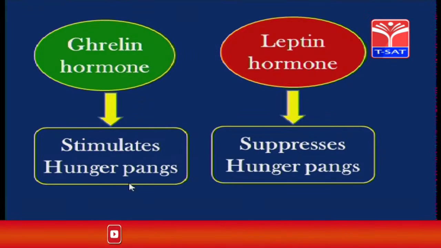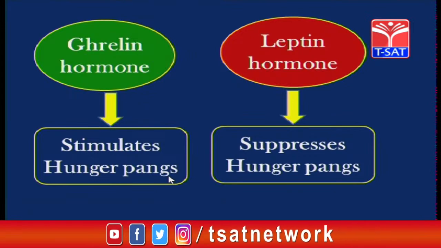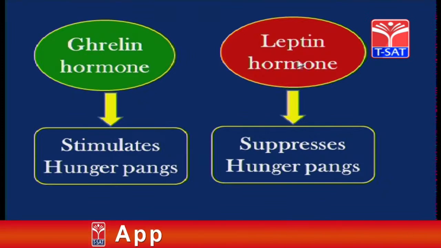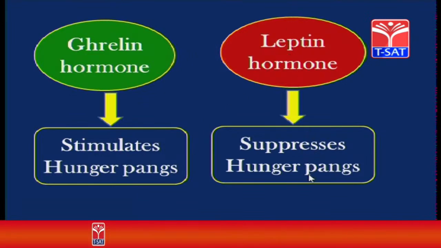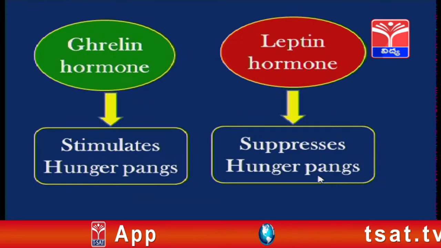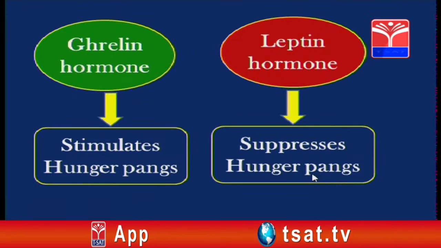Now, students, after consuming food, if your stomach is filled with food and you do not require any more food, you have satisfied your hunger. Now, another hormone called leptin is secreted in the stomach by certain cells. Leptin is the hormone which suppresses hunger pangs. So, ghrelin is the hormone which stimulates hunger pangs, whereas leptin is the hormone which suppresses hunger pangs, which means your hunger is satisfied. You do not require food anymore.